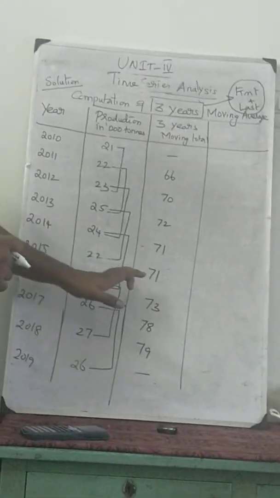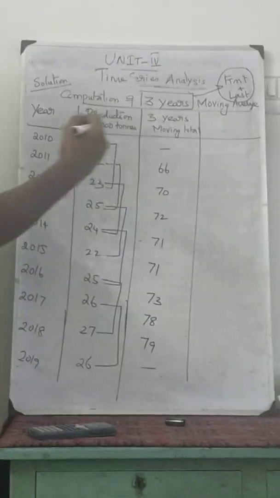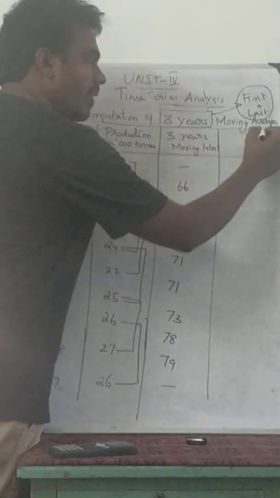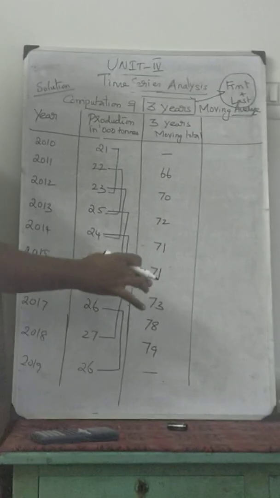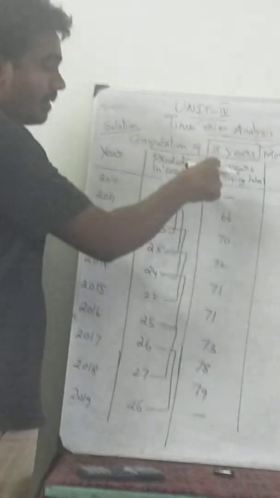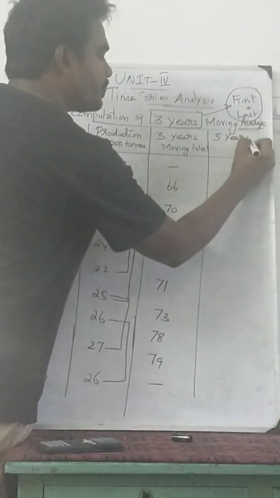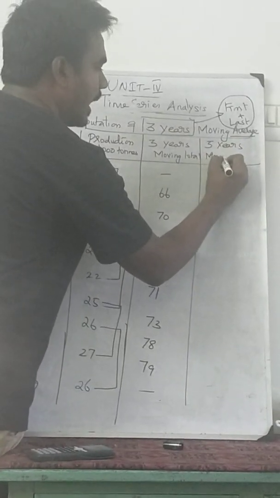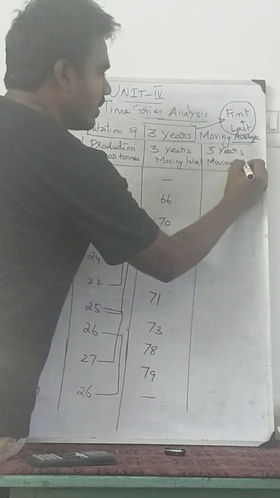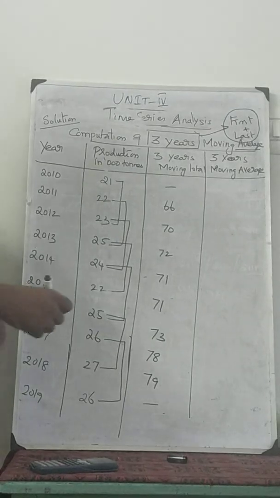In the third column we have taken the total of every 3 years. Since it is an average, the next column will be the 3 years moving average.